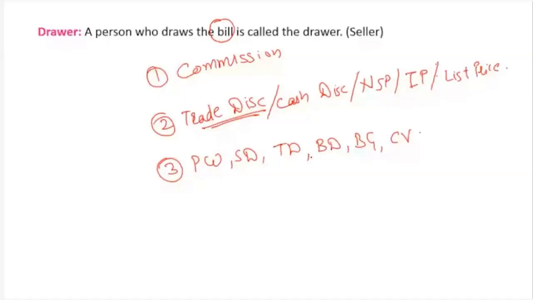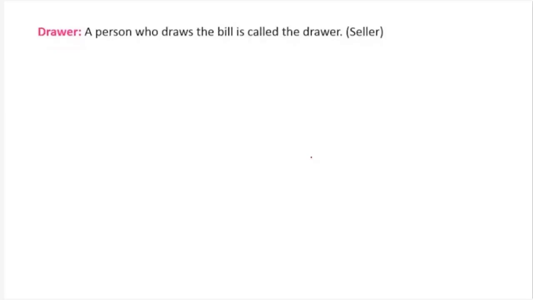So how do I know after reading the sum whether it is commission or trade discount? Now this, what we are doing, present worth, sum due, etc. Which word will come in that sum? The word bill will come. Bill. If bill comes, understand that in this sum the concept is true discount, then present worth, sum due. Did you understand, friends?